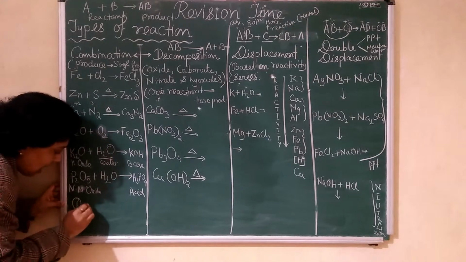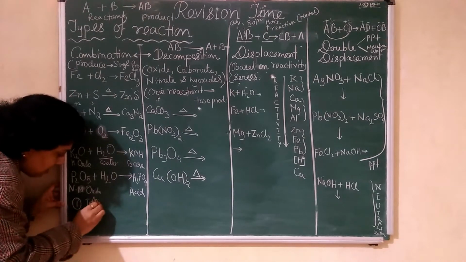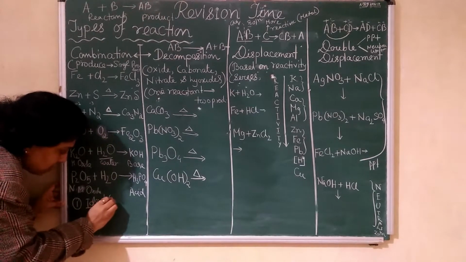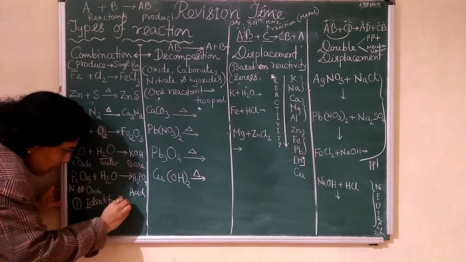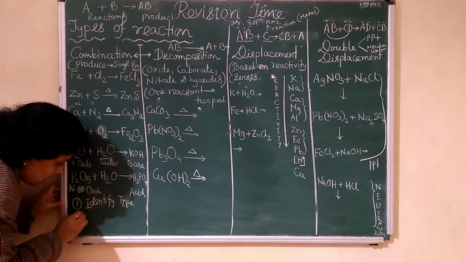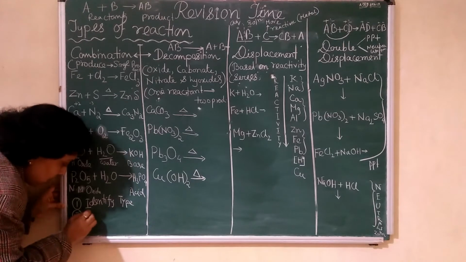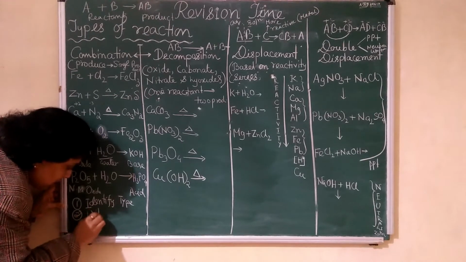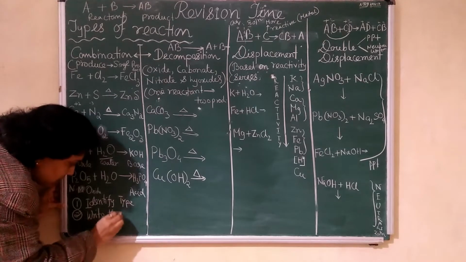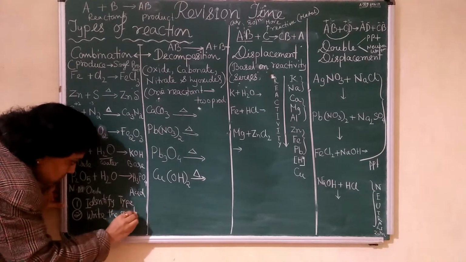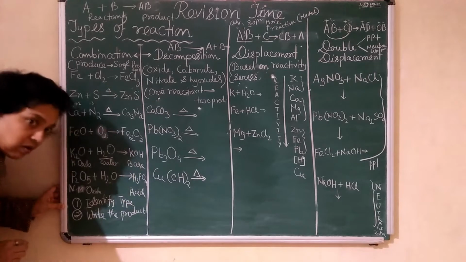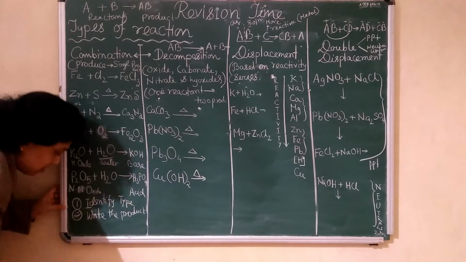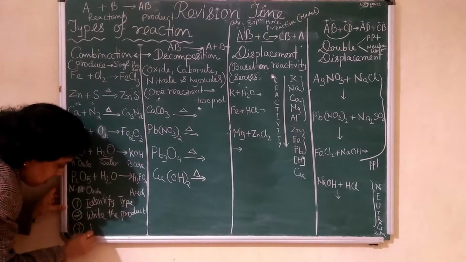So three things in the reaction you have to do. First thing is identify the type of reaction. Second one is writing the product correctly, the formula of the product. And third one is balancing.